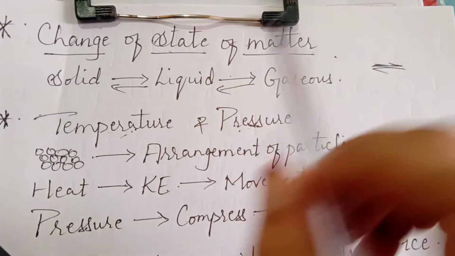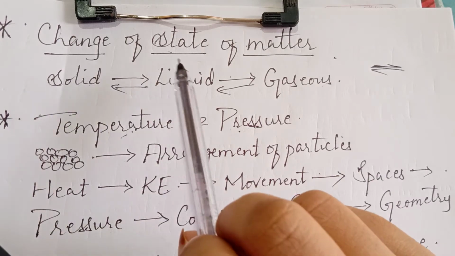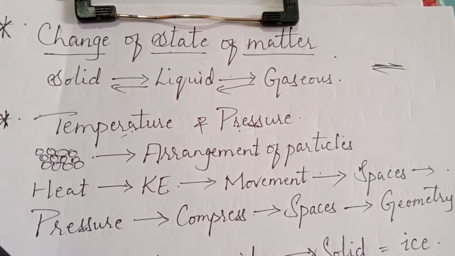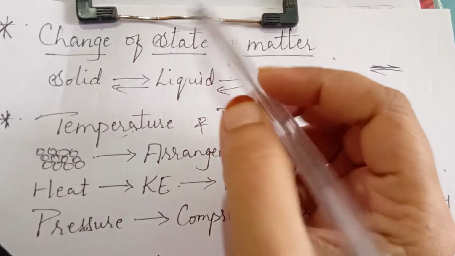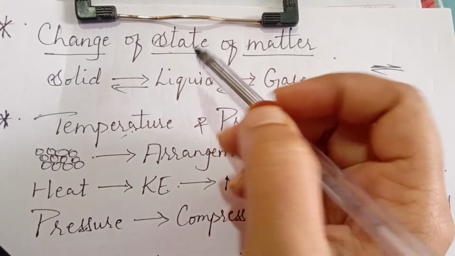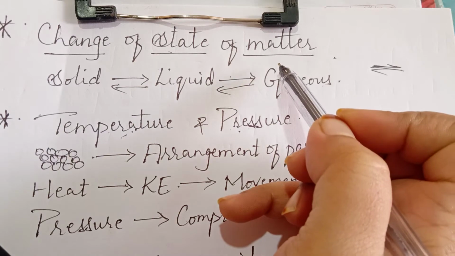Good morning students. In our previous videos we have already discussed the three different states of matter and their properties. Today we will be discussing change of state of matter. Here we will see whether it is possible to convert a solid substance into liquid or a liquid into gaseous material